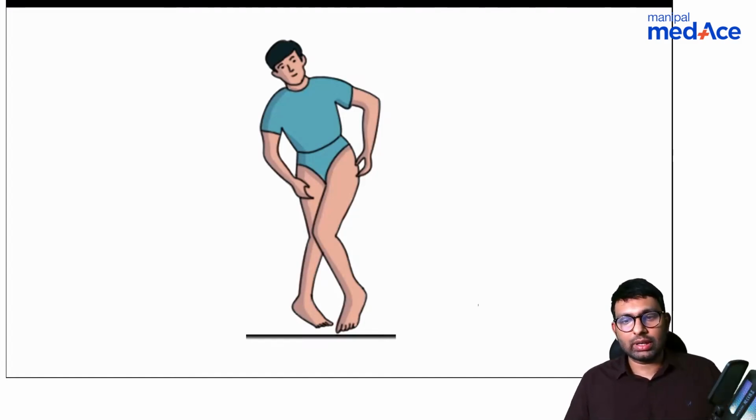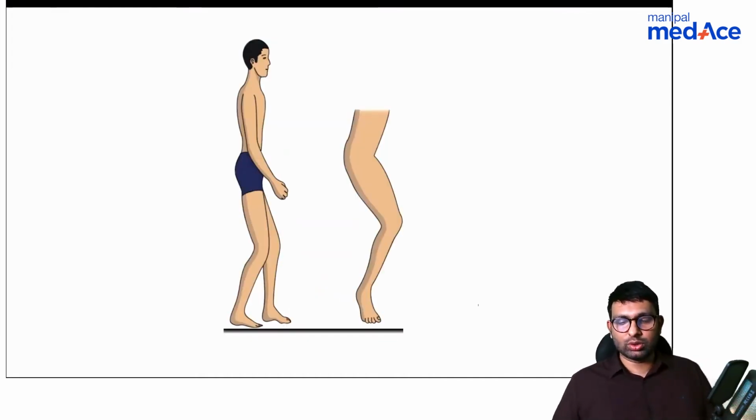Hemiplegic gait. Okay, any other gaits? Okay, so let's discuss those. So see here, this is the gait where toe walking is seen.